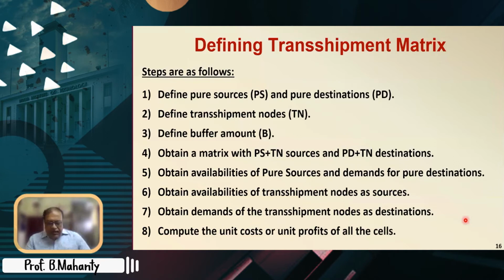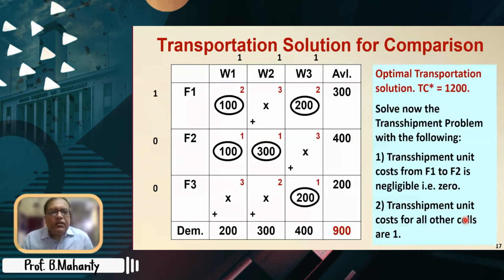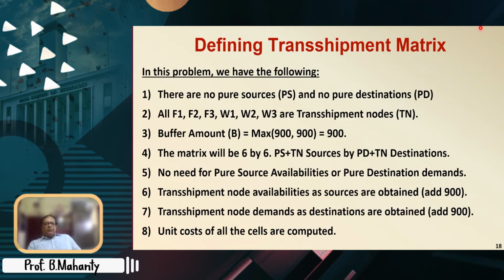I will again repeat this slide when we take up the transportation problem to transshipment. So once again, this slide I have already shown. This is the transportation solution, and already we have found that the optimal transportation solution is 1200. Solve now the transshipment problem with the following. Transshipment unit cost from F1 to F2 is negligible, that is 0, and transshipment unit costs for all other cells are 1.